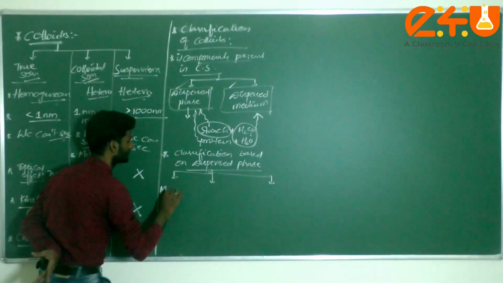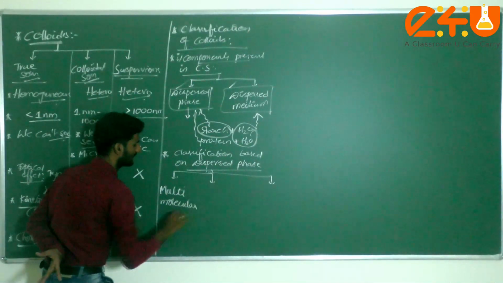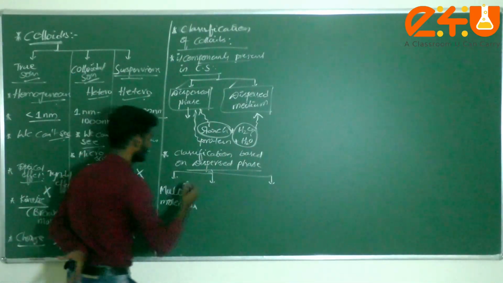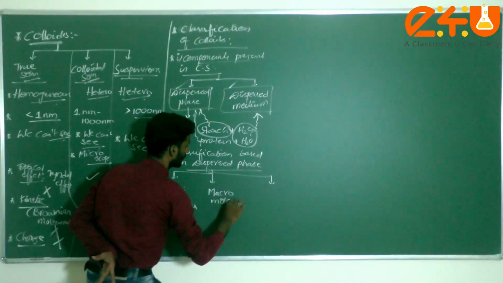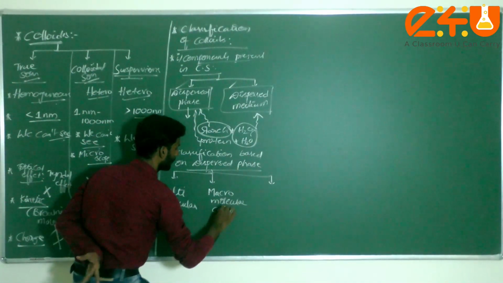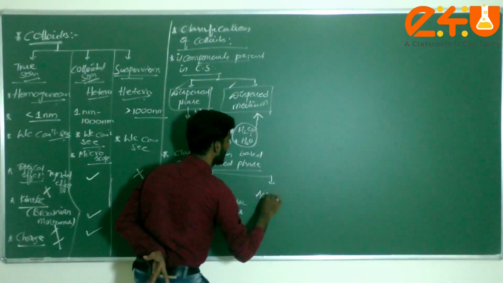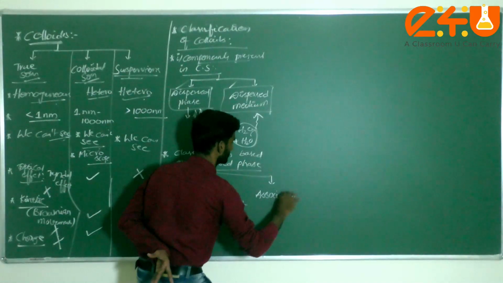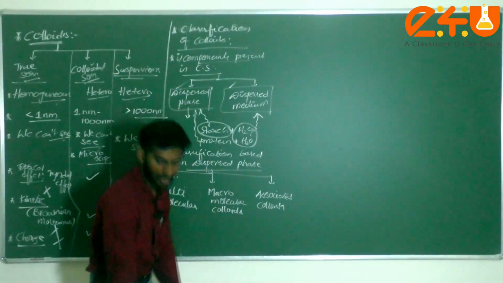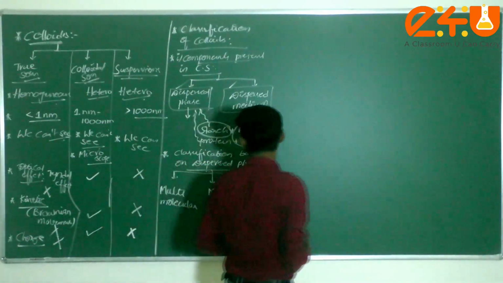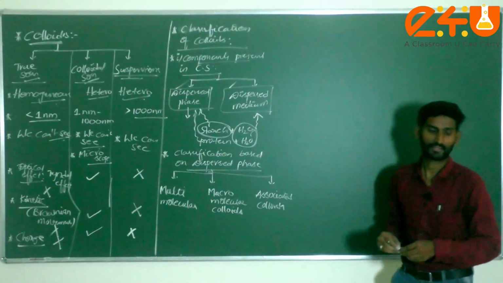The first one is multimolecular colloids. The second one is macromolecular colloids. And the third one is associated colloids. Am I correct or not? Now, based on the dispersed phase we have three types: multimolecular, macromolecular and associated colloids.